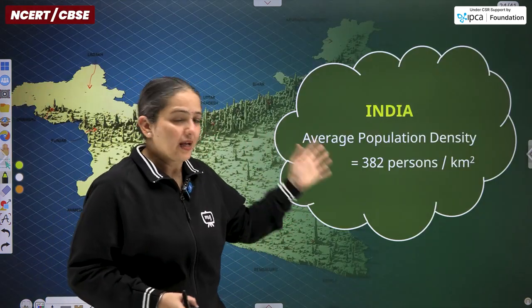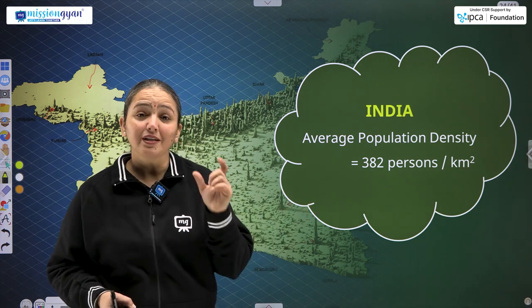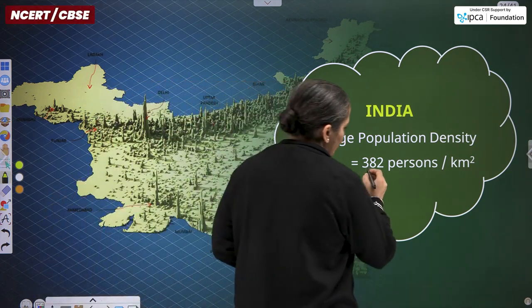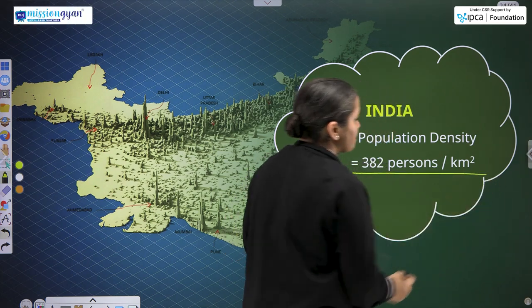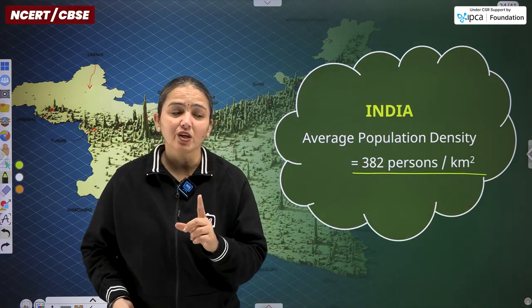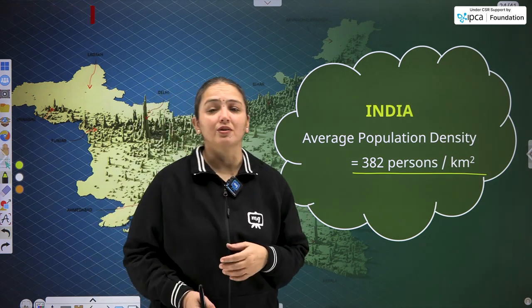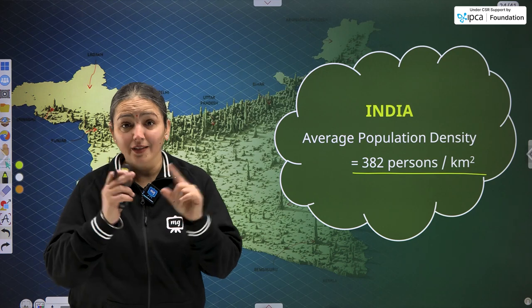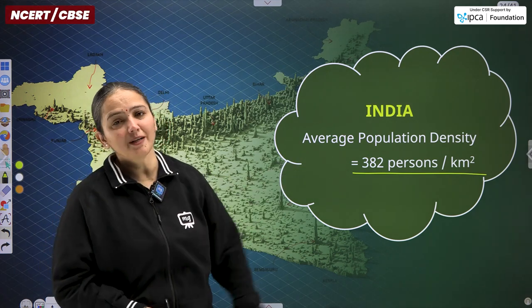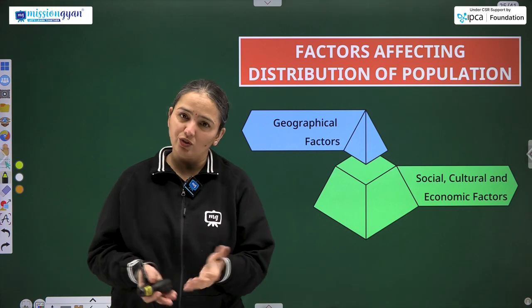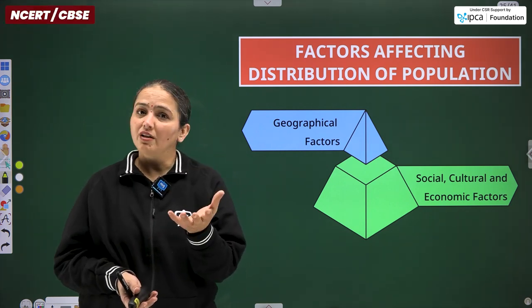India, as I was saying, is far ahead in the density of population. The average population density of India is 382 persons per square kilometer, while the world has 51 persons per square kilometer. That is a huge gap. That is why we are leading in population. It is not a proud factor to discuss, but truth is truth, and we can make a start.